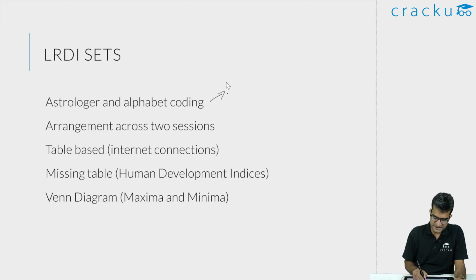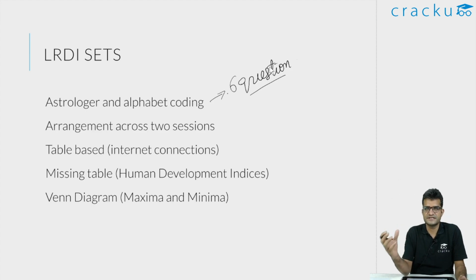The 6 question set, the first one was about an astrologer and about alphabet coding. So basically you had 10 alphabets and you had to figure out which number each of the 10 alphabets represents. Once you get the coding correct, you will get all the 6 questions correct. This set I found to be quite interesting, and normally I attempt these kind of questions even in the examination, because once you get the coding correct, you will get all the 6 questions correct. So you just need to spend around 10 to 15 minutes and you are definitely going to get 6 questions.